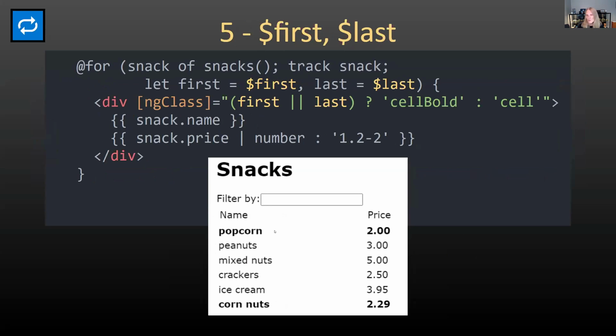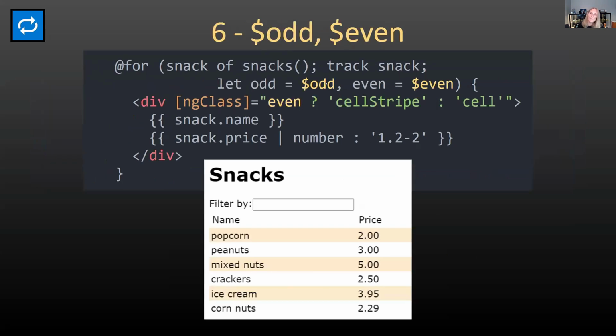So if I wanted to do something special on the first and the last, here I just used a different class. You can do that. More useful, though, probably is an odd and even. So you can do things like stripe your rows, do different classes based on the odd or even. So really kind of fun stuff that you can do.